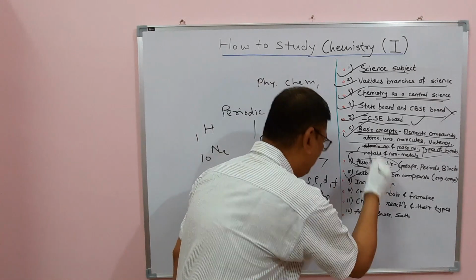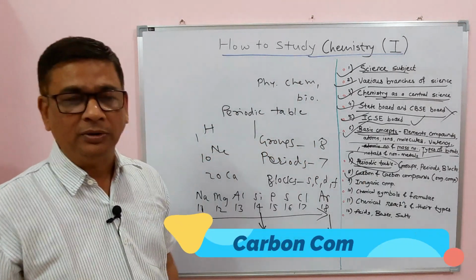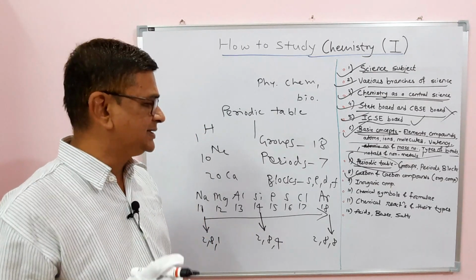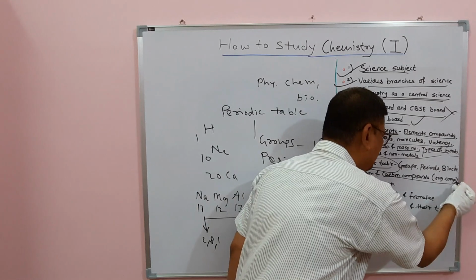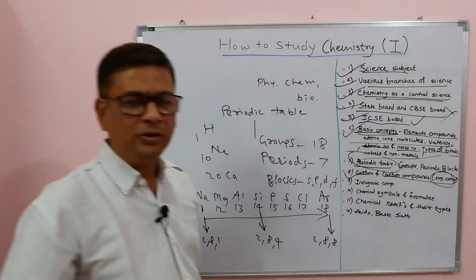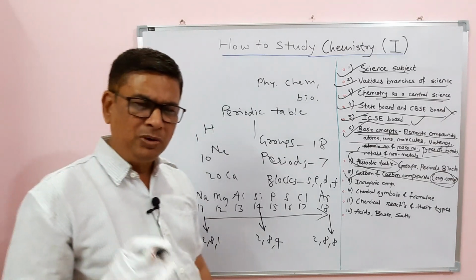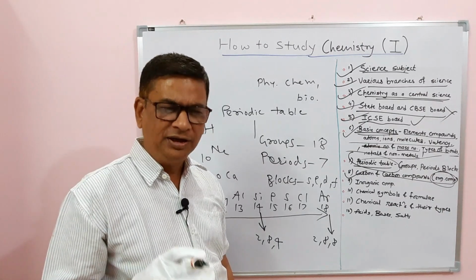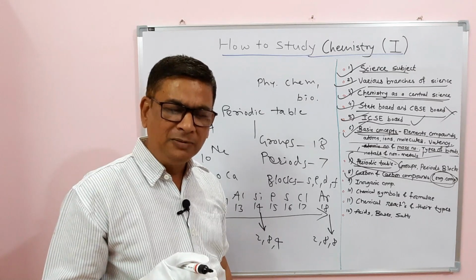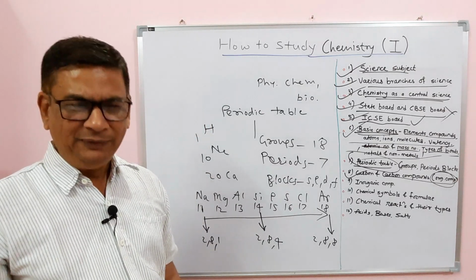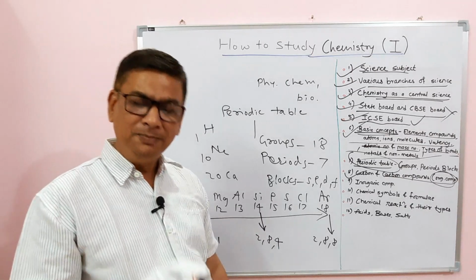Then come to the next part, carbon and carbon compounds. Carbon is very unique in chemistry. Its chemistry is separate, called carbon compound chemistry, very famous as organic chemistry. In organic chemistry, certain compounds of carbon, and I say certain because every carbon compound is not an organic compound. However, every organic compound is a carbon compound.